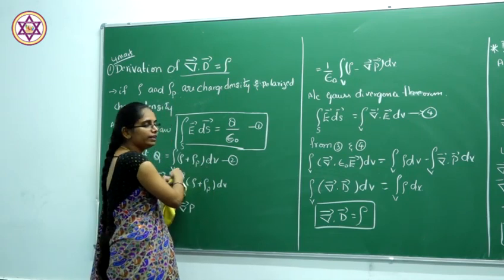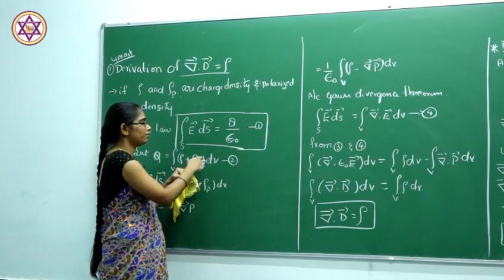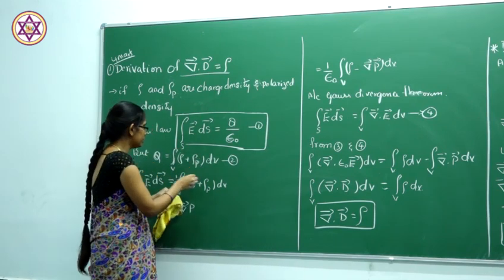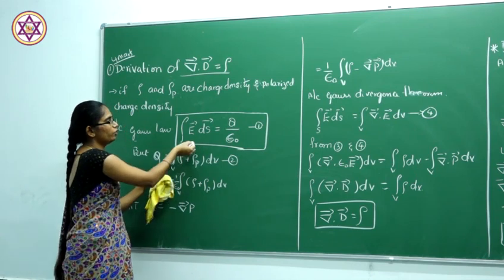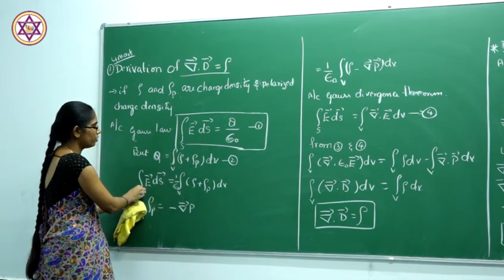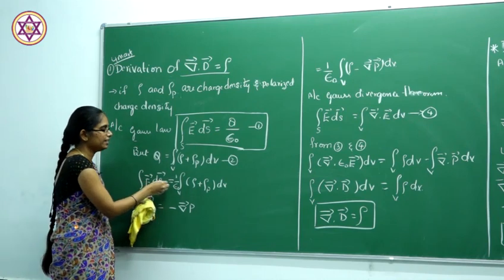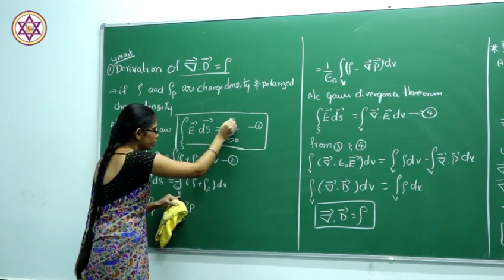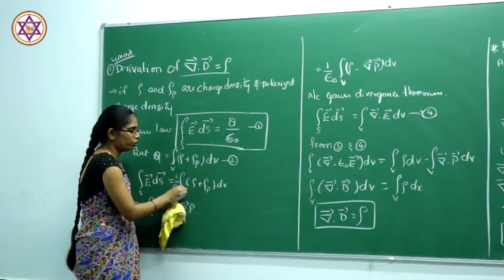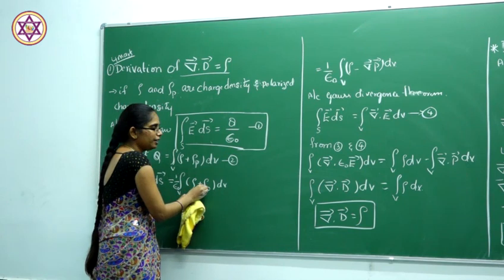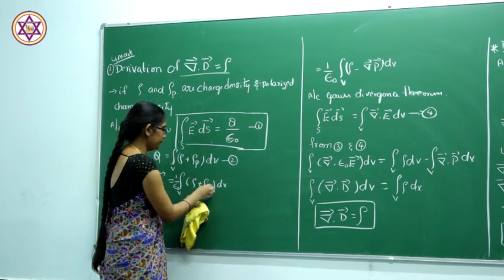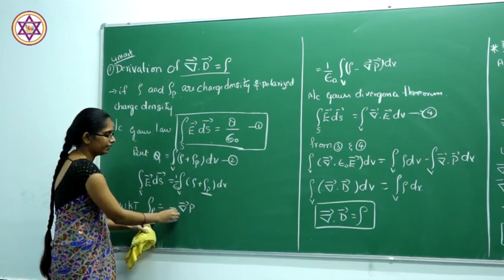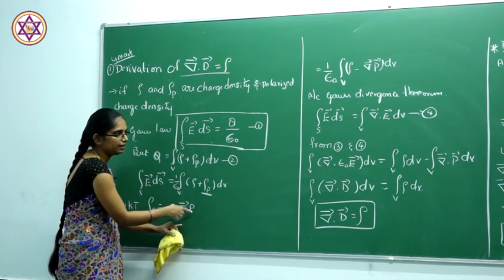So the volume integral of charge density plus the volume integral of the polarized density. If we substitute this Q value into equation 1, we get the surface integral of E dot dS equal to 1 by epsilon naught. Instead of Q, it will be the volume integral of the charge density plus the polarized charge density, and we know that the polarized charge density is given by minus del dot P.